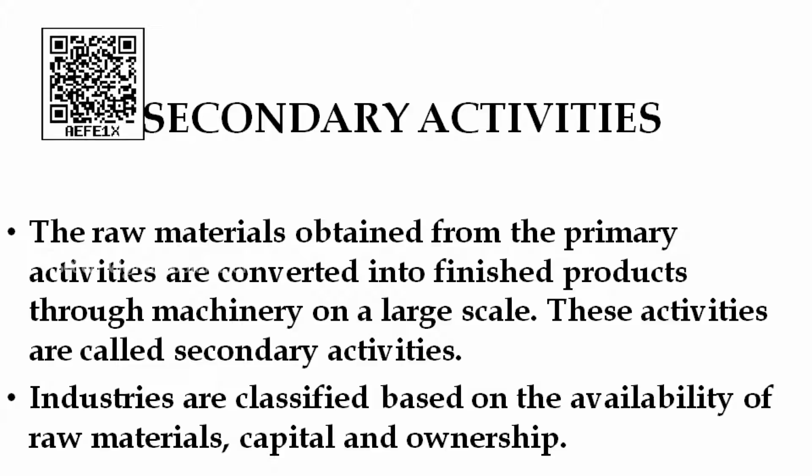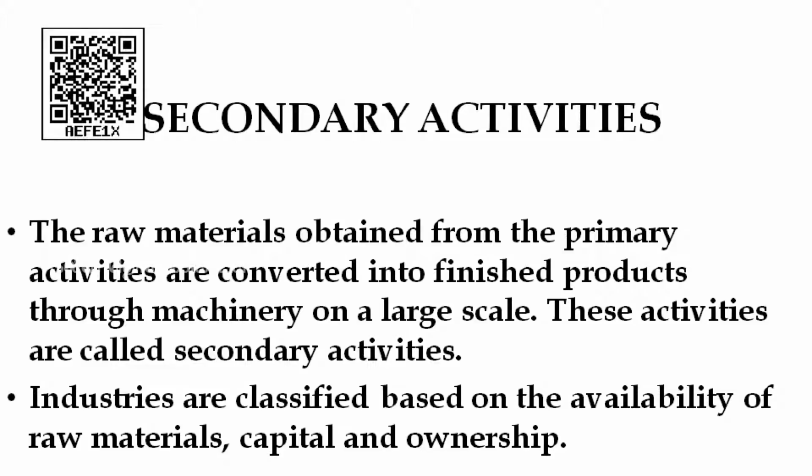Okay, so the statement is clear: the raw materials obtained from the primary activities. Primary activities means agriculture, isn't it, and it is converted into a finished product through machinery on a large scale, with the help of machines. All the raw materials are converted into finished products. So these activities we call secondary activities. All the industries come under the category of secondary activities.